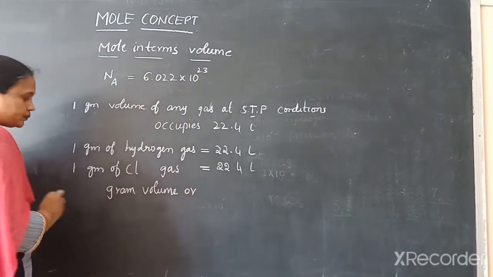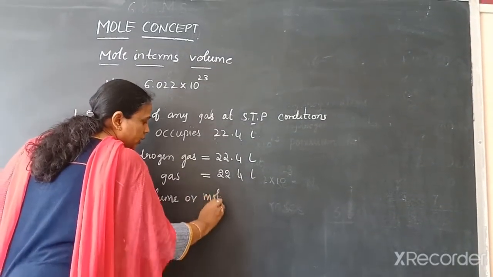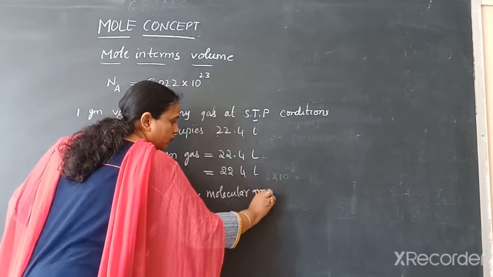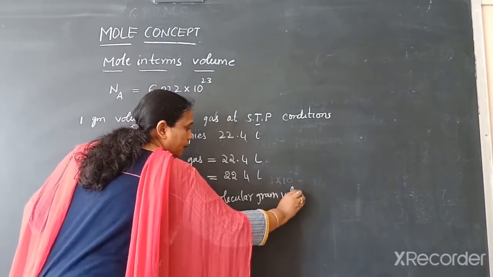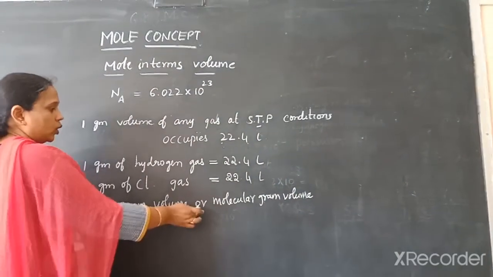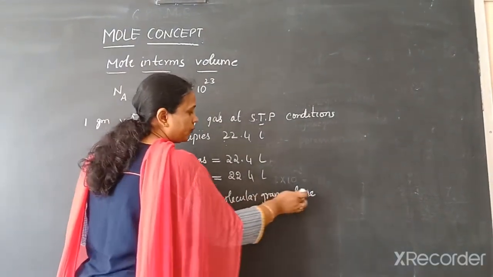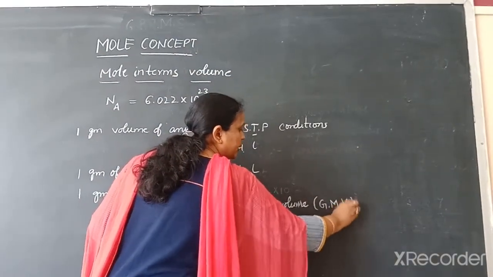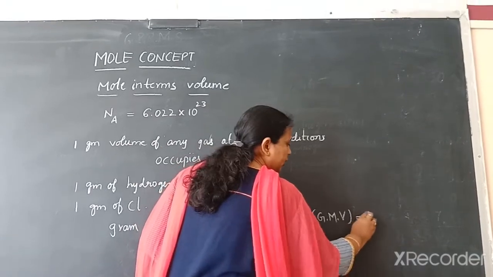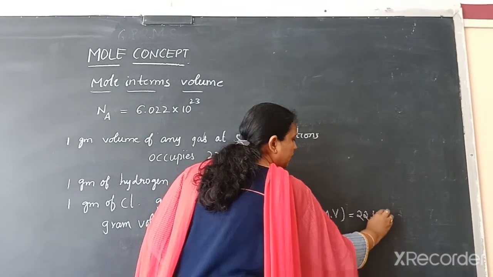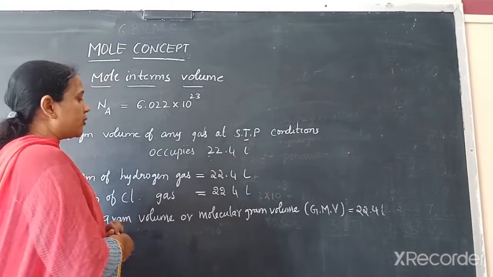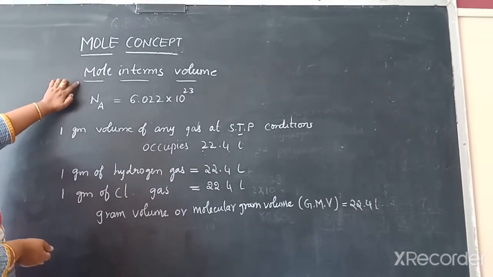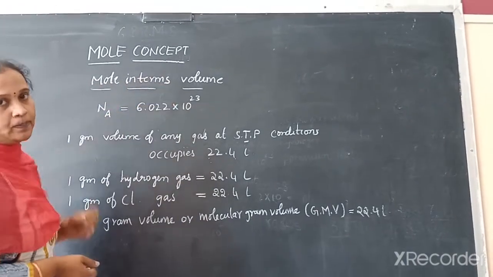This is known as gram volume or molecular gram volume, that is GMV, and its value is 22.4 liters. This is called the expression of mole in terms of volume.